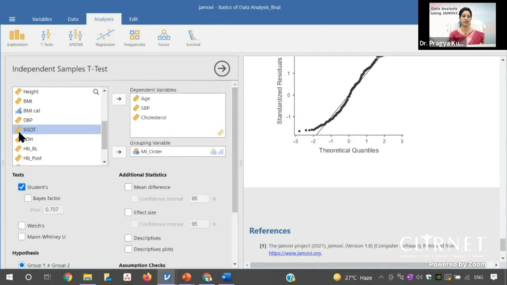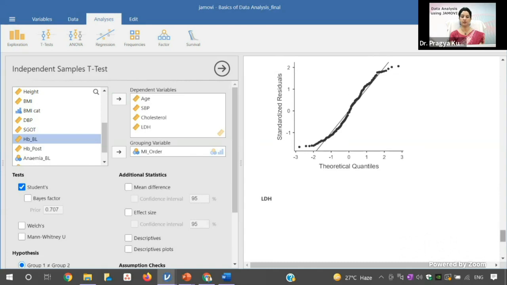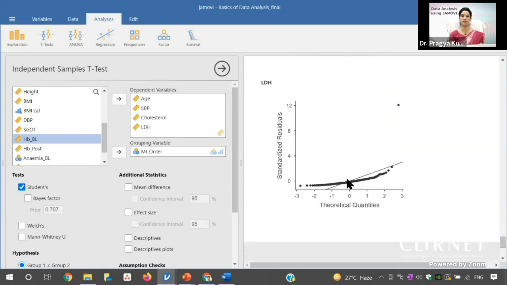But if you see this LDH, if I shift this LDH to this place, then you can see that the QQ plot is deviated. This is the skewed QQ plot. So in case the data is skewed, then you should not use the student t-test. Rather, you should use the Mann-Whitney U test, which is the non-parametric counterpart of the independent sample t-test.